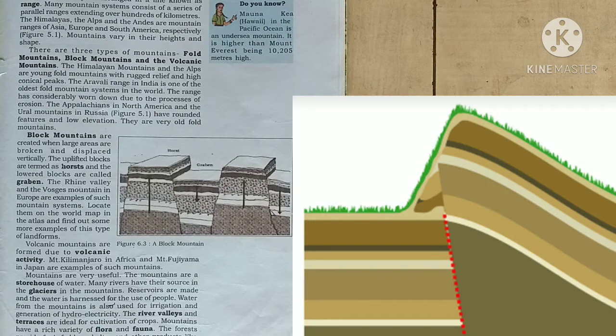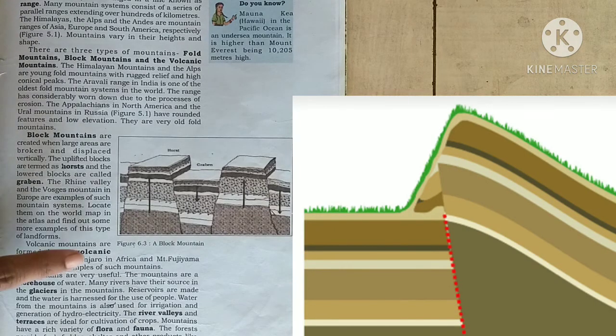The uplifted blocks are called horsts and the lowered blocks are called graben. The Vosges mountain in Europe is one such example. So this is the figure of block mountain. Now we will turn towards the volcanic mountain. Okay, we will see the volcanic mountain.